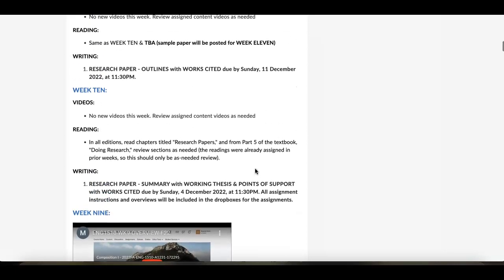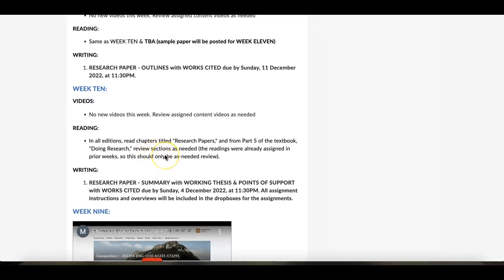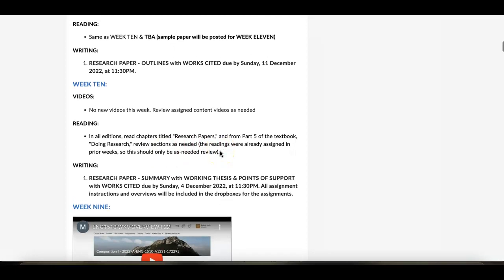But in any event, going into week 10, your assignment listings are already posted. In all editions of the book, read the chapter titled Research Papers. That's the only one that should be in each of the editions, and from part 5 of the textbook, which gives an overview of a bunch of different things. Part 5 is everything on doing research. Those were all those chapters in the 20s that you had to read in prior weeks about citing sources, starting your research, how to conduct research, what's good sourcing and bad sourcing, how to format the paper, and all those things. Review those as needed. If you need OWL Purdue as a source, that's okay too. Make sure you review those.